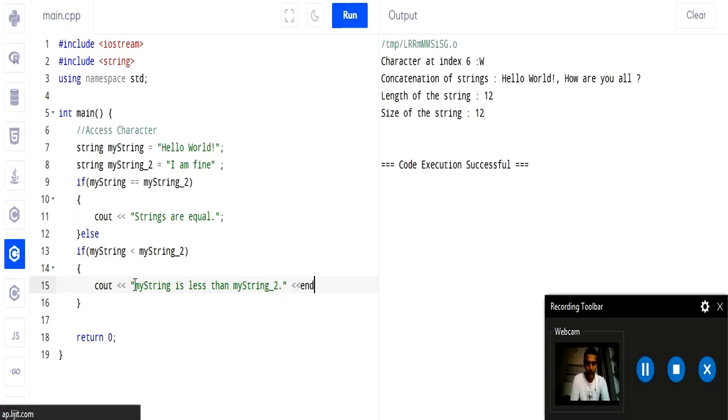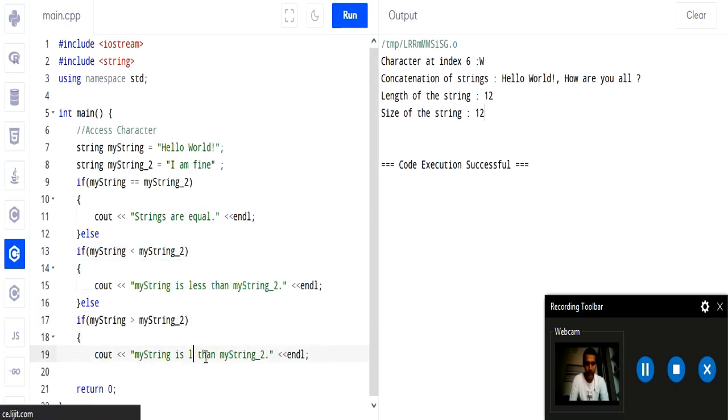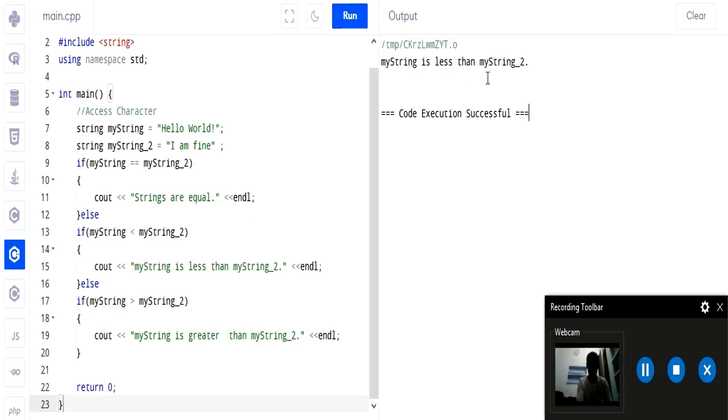Add endl at the end, so that we get output on different lines. Do it here also. Else if my string greater than my string 2, copy paste this much and paste it here. My string is greater than string 2 instead of less. This is how we do comparison between two strings. Now run it. Here is the output: my string is less than my string 2.